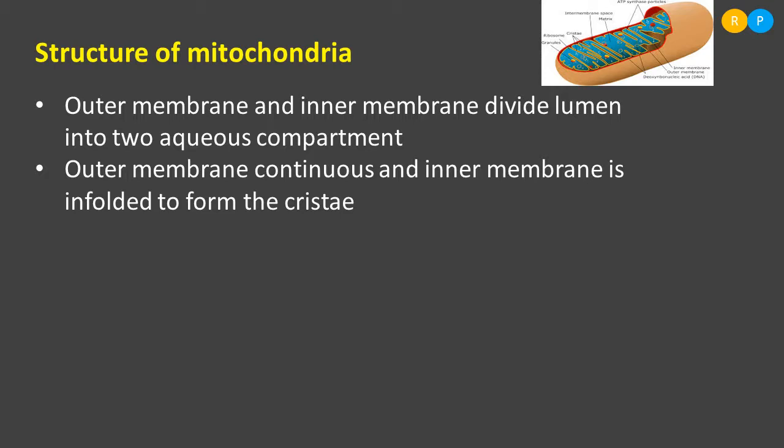Those infoldings form a pot-like structure. So you can find that the infoldings of the inner membrane actually form one more structure in the mitochondria. That structure is nothing but cristae. So cristae are the infoldings, and they are actually formed by the inner membrane. Understood? So this is the nature of the two membranes. The outer membrane is continuous, and the inner membrane has a number of infoldings, forming folded structures named cristae.